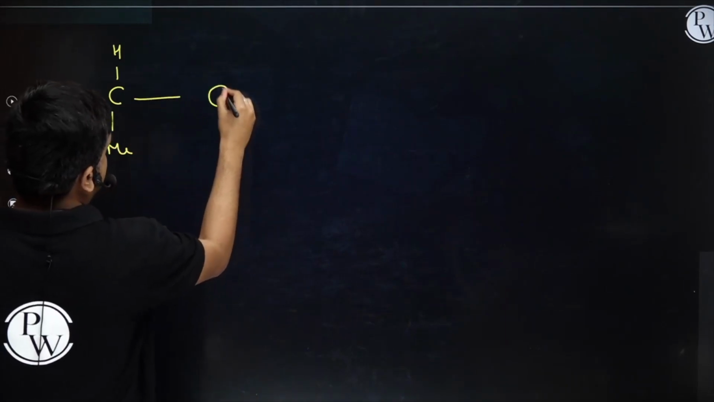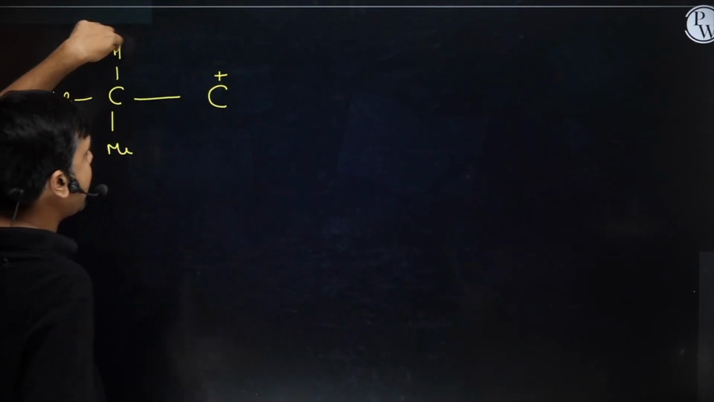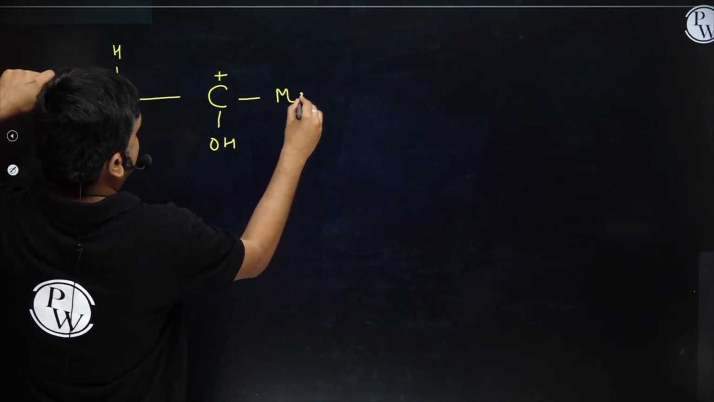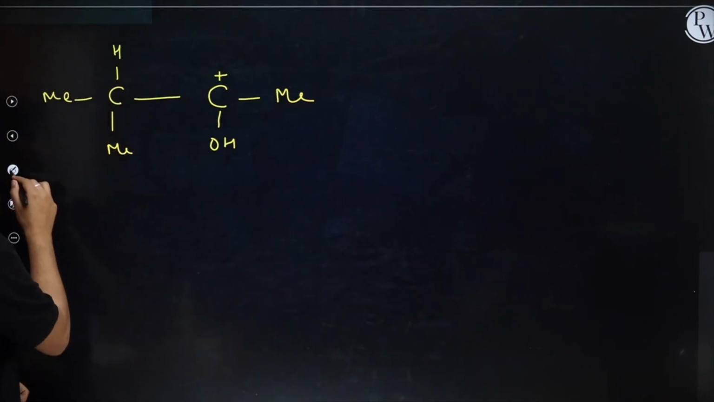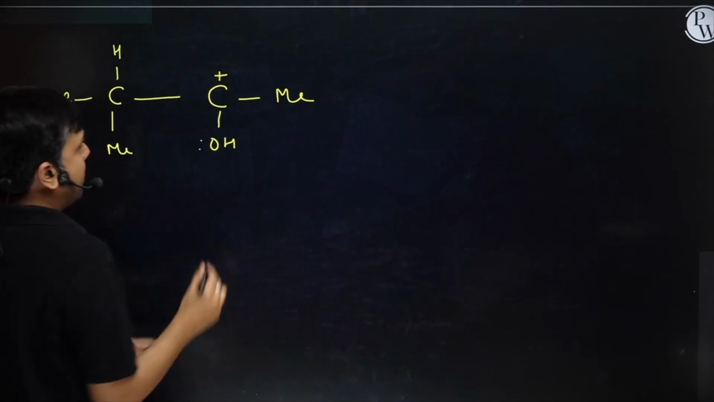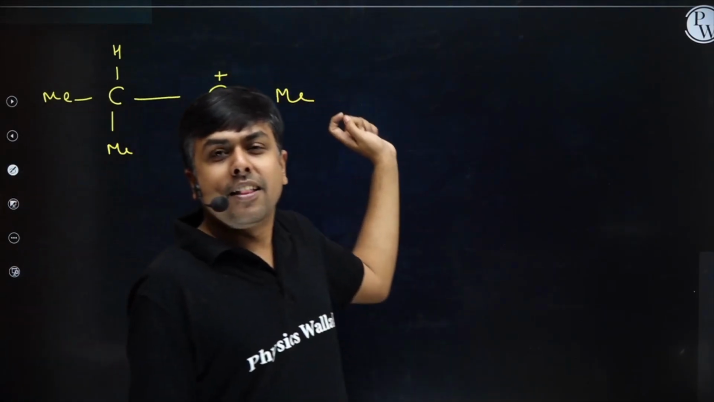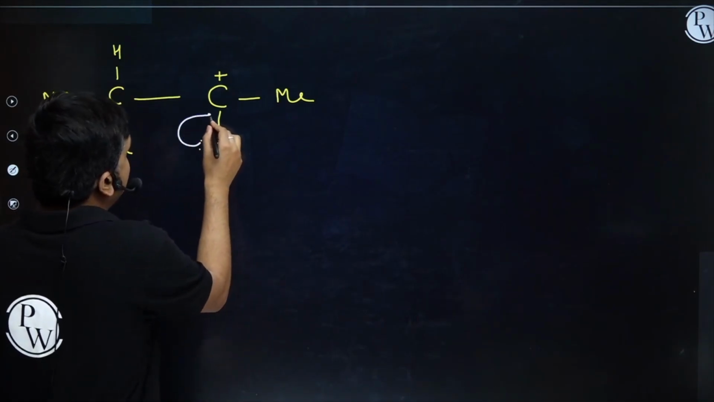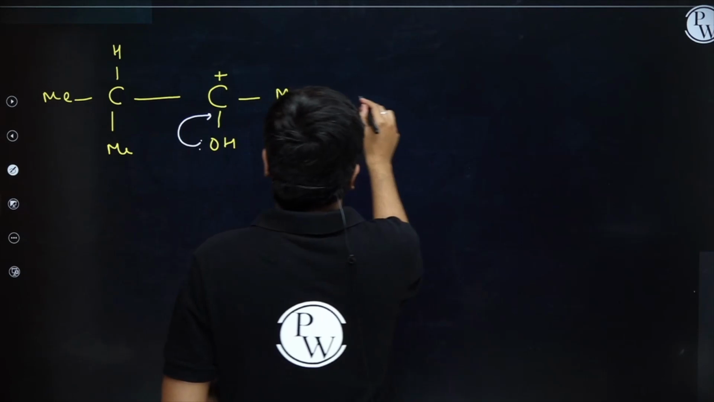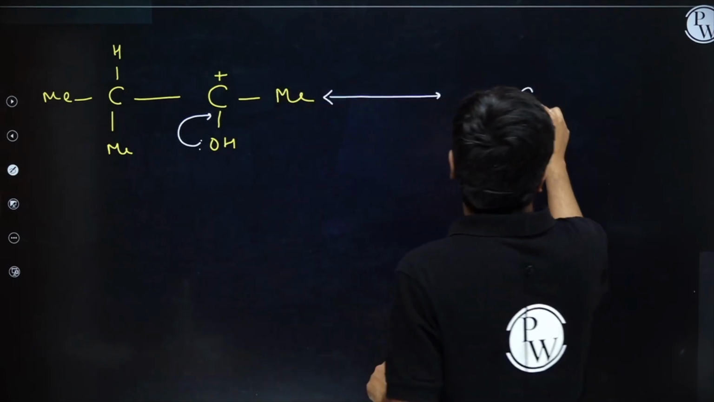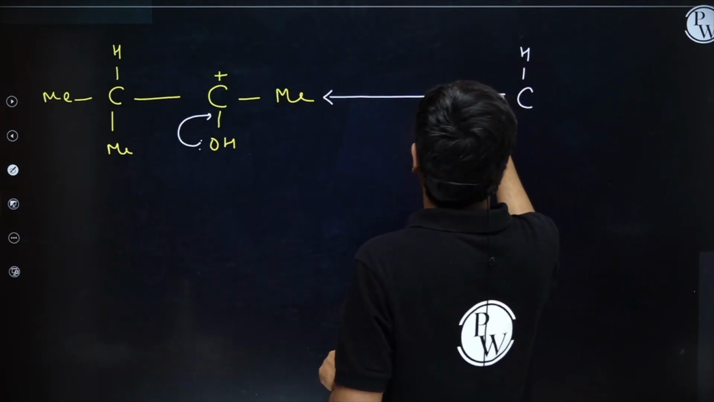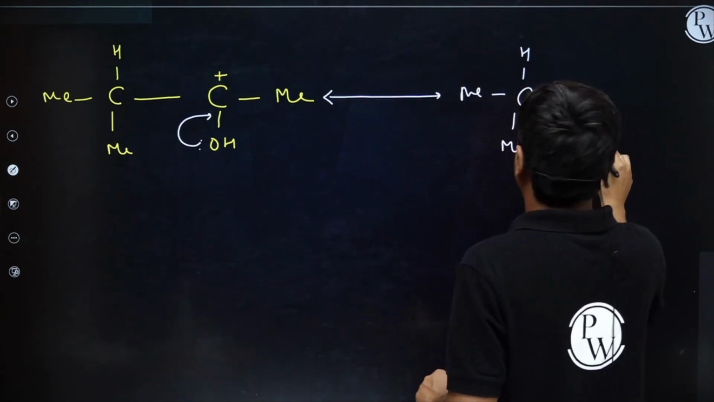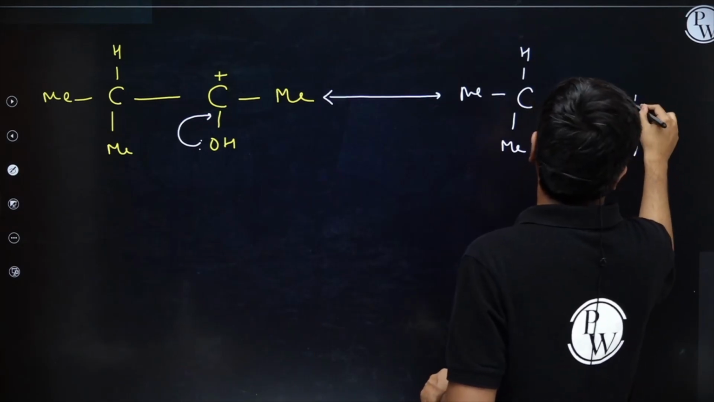Now I will have a positive charge here since this carbon has lost hydrogen. OH is there and one Me is there. Now can I say I'm having a carbocation, and this carbocation is connected to OH. This lone pair will undergo delocalization. I will have the formation of CH3, C double bond OH, Me.